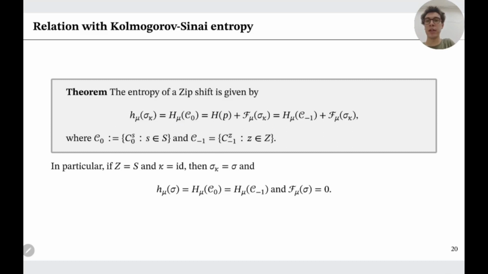In particular, if we have the usual case of Z equals S and kappa is the identity, so our sigma kappa is just the standard sigma Bernoulli shift. And so we have these equalities, and the folding entropy is 0.